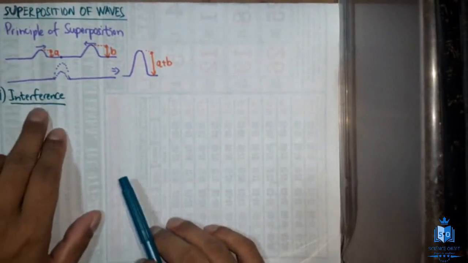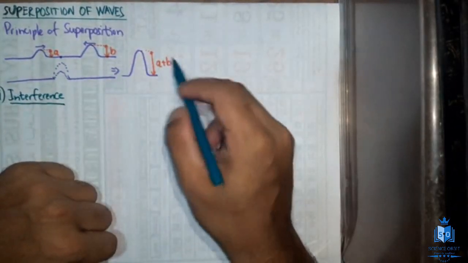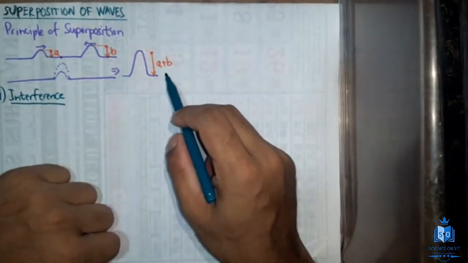When two waves overlap, there are two types of interference: constructive interference and destructive interference. When two waves are in phase, that means crest and crest are meeting, the resulting amplitude increases. That's what you call constructive interference.